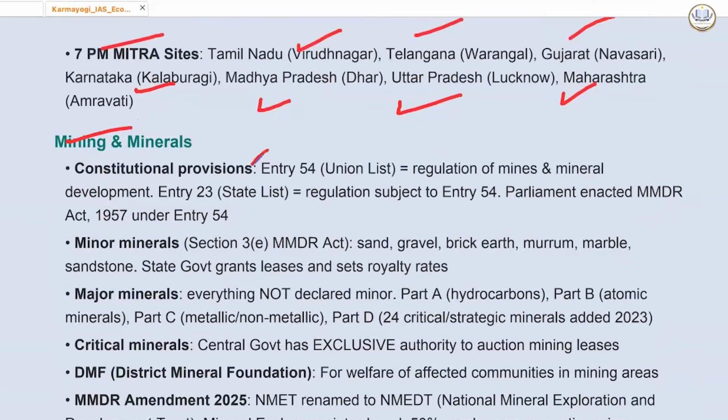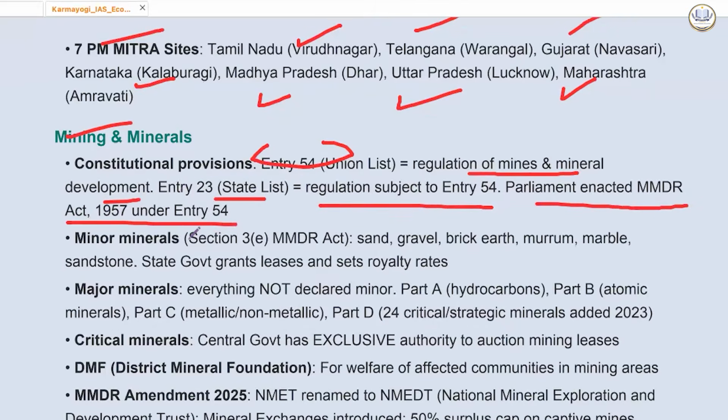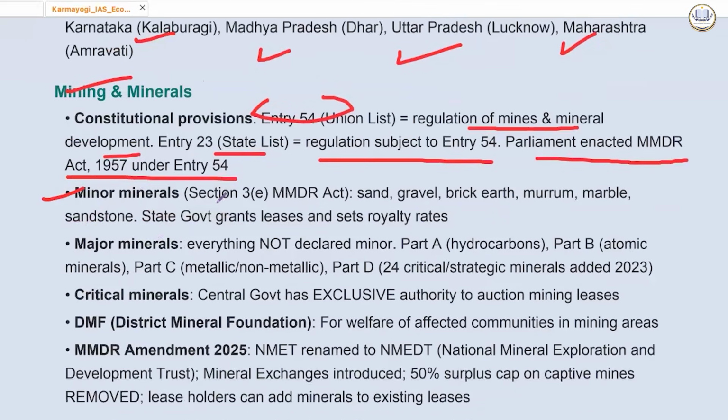Mining and minerals, there are constitutional provisions. Entry 54 union list, regulation of mines and minerals development. Entry 23 state list, regulation subject to entry 54. Parliament enacted MMDR Act 1957 under entry 54. Mine and minerals are defined in section 3E MMDR Act. Sand, gravel, brick earth, murram, marble, sandstone.